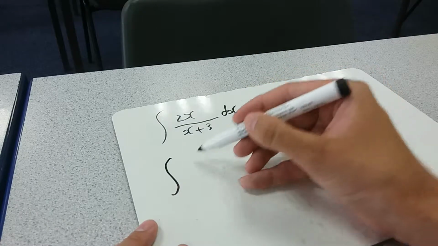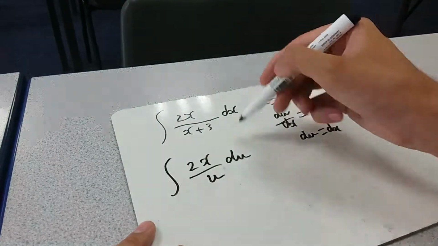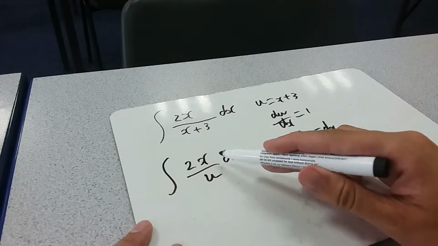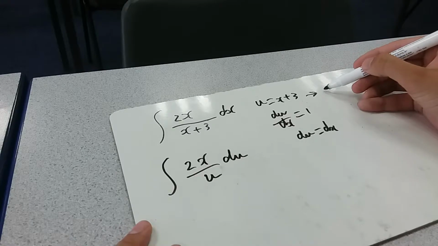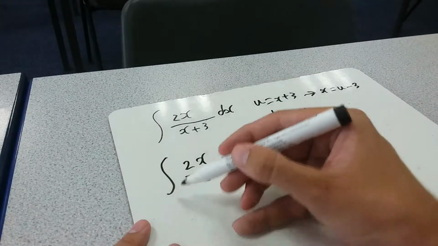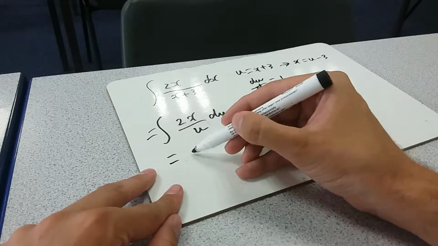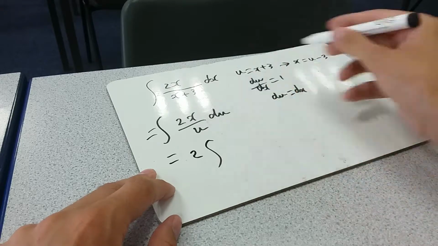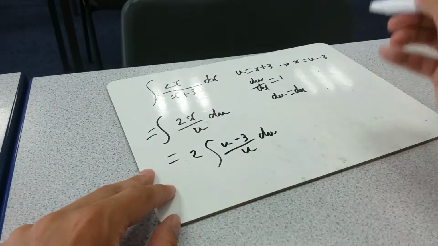This thing over here, we've got the integral of 2x over u du, because dx and du are just the same thing. We need to get rid of that x. Well, I could rearrange this up here. This thing up here is x equals u minus 3. Popping that into here, I've got the factor of 2, I'm going to bring it out of the integral. x is u minus 3 over u du.